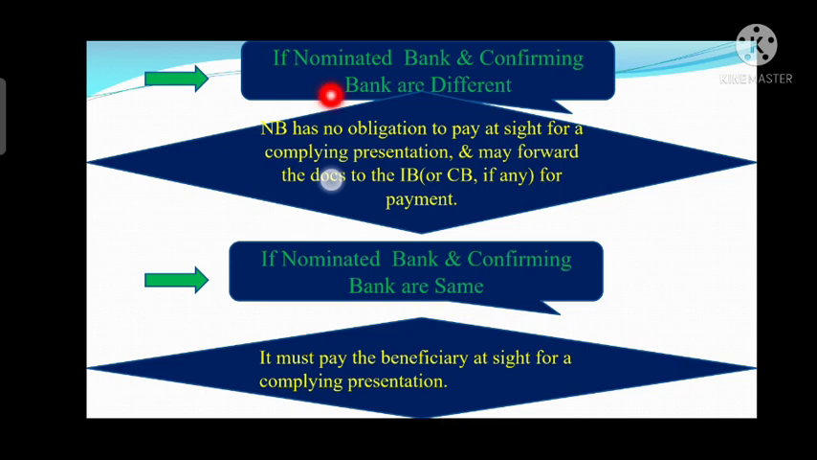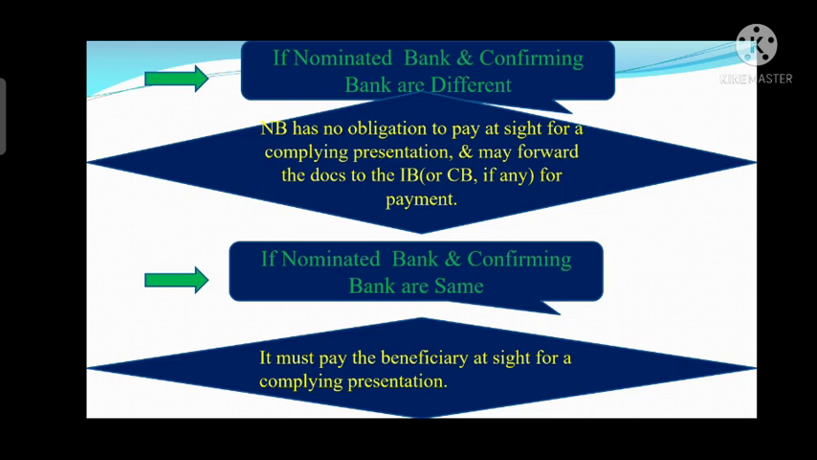What happens if the nominated bank and the confirming bank are different? Here there is no reimbursing bank, only a confirming bank. If the nominated bank and confirming bank are different, please understand this point carefully. Then the nominated bank has no obligation to pay at sight for a compliant presentation, and it may forward those documents to the issuing bank or the confirming bank for payment.